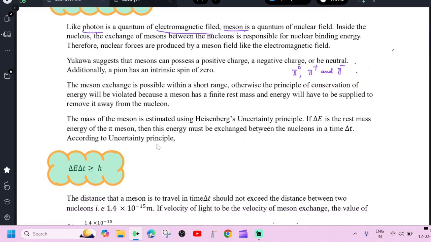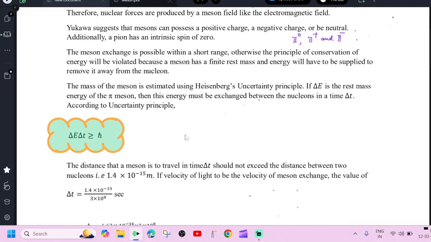The meson exchange is possible within a short range, otherwise, the principle of conservation of energy will be violated. The mass of the meson is estimated using Heisenberg's uncertainty principle. If delta E is the rest energy of the pi meson, then this energy must be exchanged between the nucleons in a time delta t.